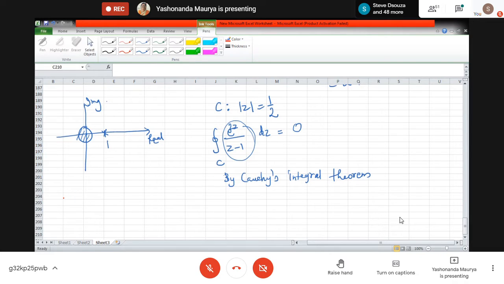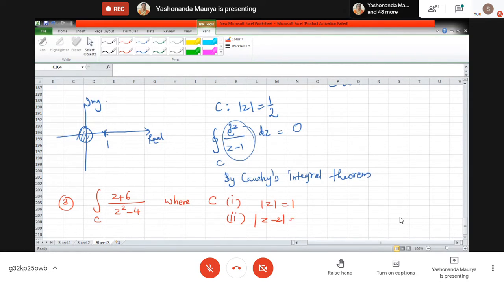The function is the integral of (z plus 6) divided by (z square minus 4), where C is: number 1, mod z equal to 1; number 2, mod of z minus 2 equal to 1; number 3, mod of z plus 2 equal to 1.